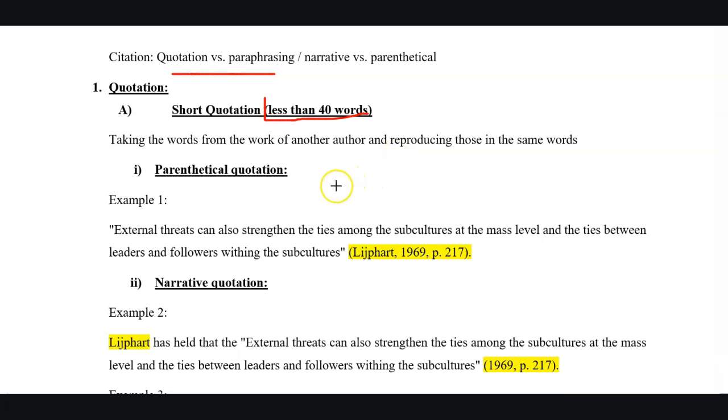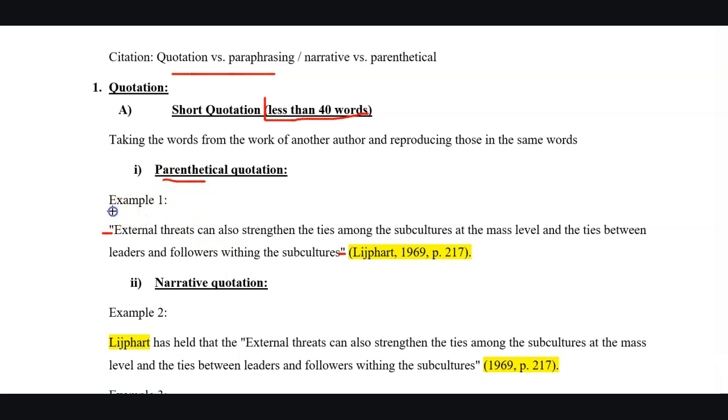First, we will discuss the short quotation method. In this method, we don't change the wording of the original author, and we are required to put those words within the double quotation marks. While quoting, we can use the parenthetical method and narrative method. Let's begin with the parenthetical option.